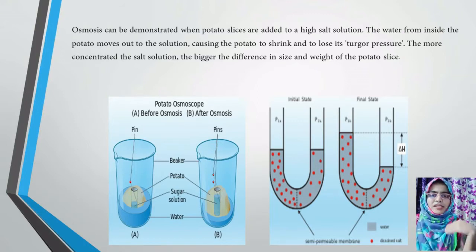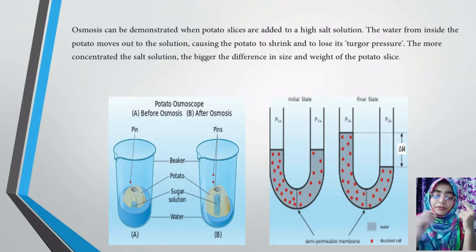After 4 to 5 hours, you can see a difference in the movement of molecules from the solution into the petri plate. What you can observe is that the solution in the potato has decreased.